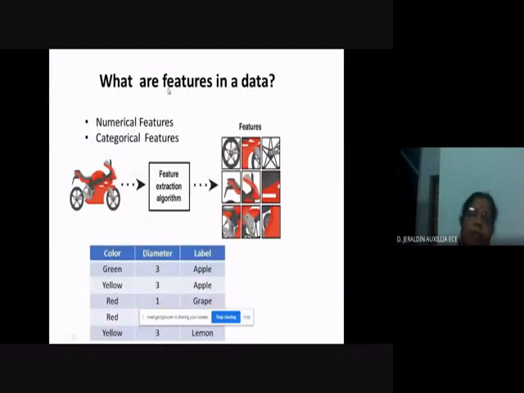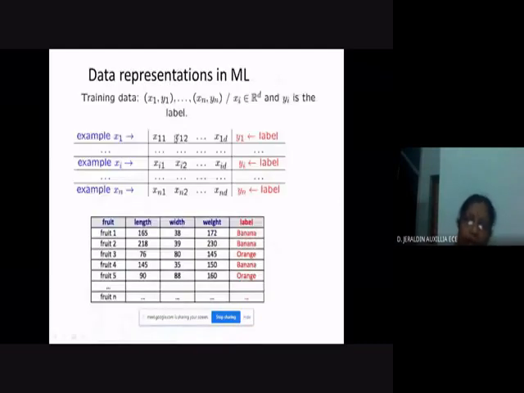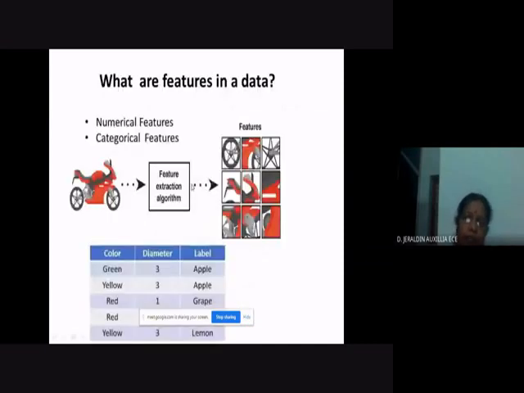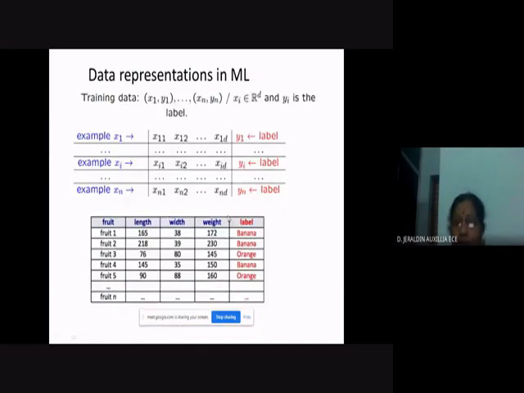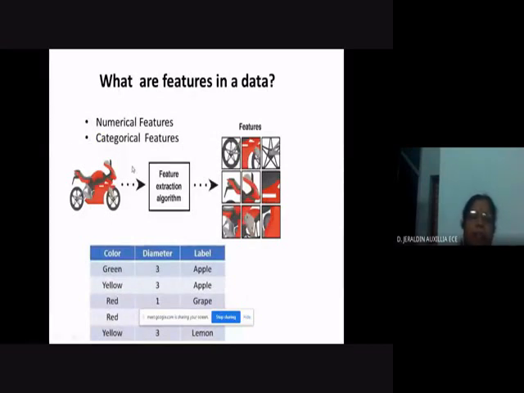The features you have seen here may be of two types. One is a categorical feature and the other one is a numerical feature. So these all represent the numerical feature. We have categorical features also. For the categorical feature, take the color. If you are including another column as color, that will be the categorical feature. Color of fruit 1 is yellow, and the color of fruit 3 is orange. So if you are adding that here, that will become the categorical feature, right? So an interesting example I have given here for you.